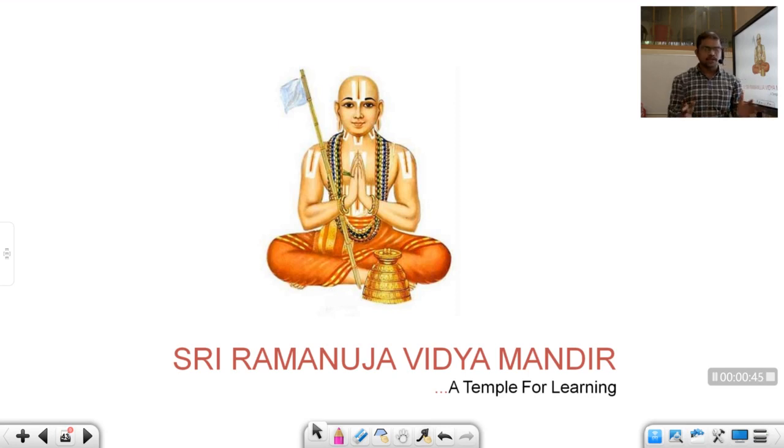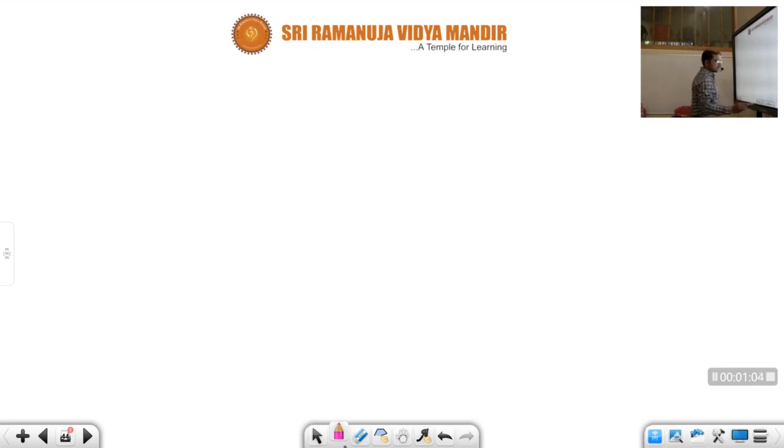Children, refraction in the sense the change in path of the light when it enters from one medium to another medium. Okay children, the basic thing is the light should change its direction. Children, see, whenever the light enters into, children see here, basically there are two types of optical medium.